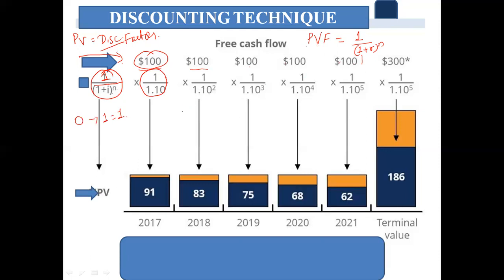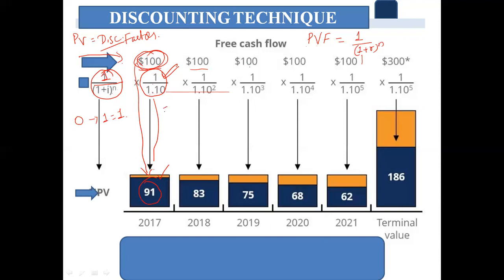In the first year, raised to n will not be there. The equation will be 1 divided by 1.10, because 10% rate of interest if you take. So it is 1.1. 1 divided by 1.1 is equal to, what is that? Here, 91 rupees. So we have derived 91. $100 is now equal to $91. How it is all is 1 divided by 1.1.